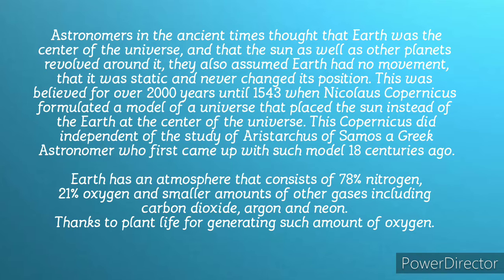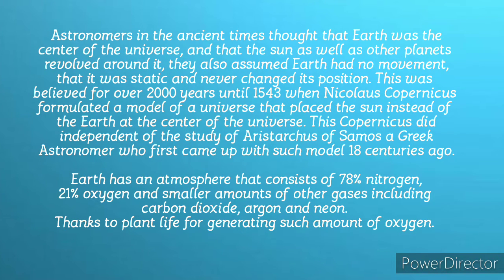This was generally believed for over 2,000 years, until in 1543, when an astronomer and a mathematician named Nicolaus Copernicus formulated a model of a universe that placed the Sun instead of Earth at the center of the universe. It is believed that Copernicus came up with this model independent of the study of Aristarchus of Samos, a Greek astronomer who first came up with such a model 18 centuries ago.